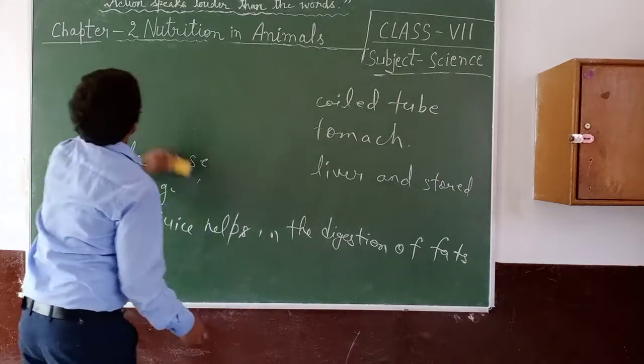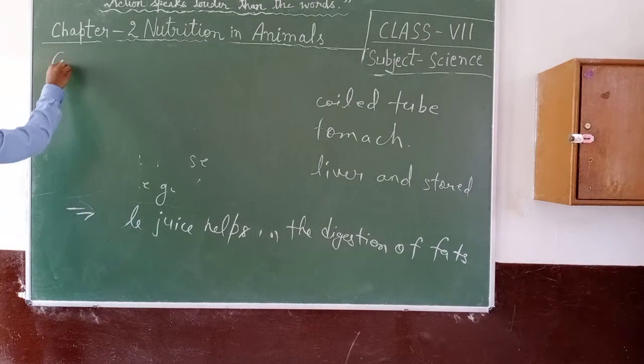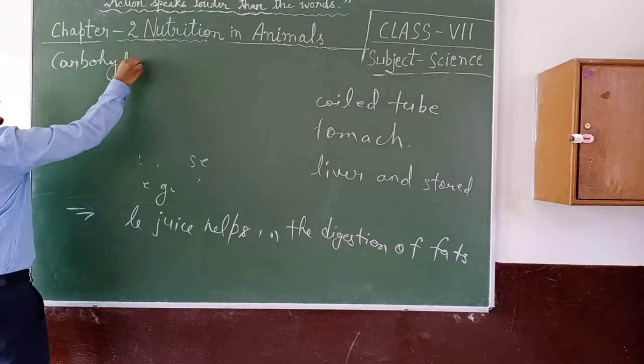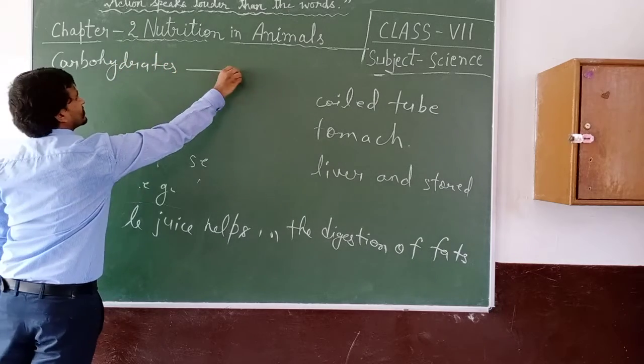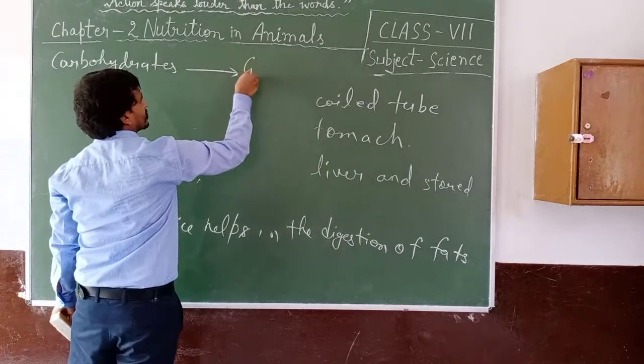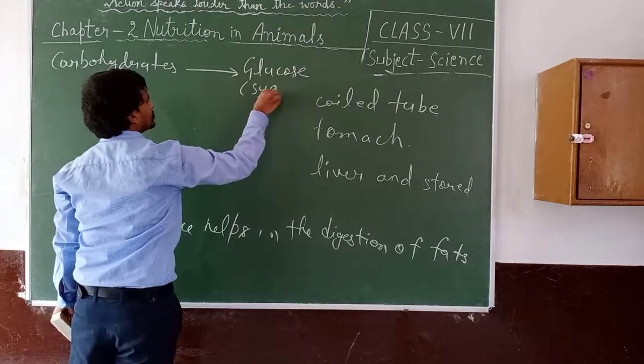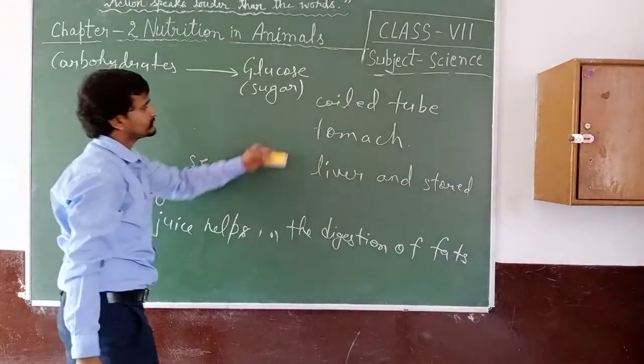Carbohydrates break into glucose, that is a type of sugar.